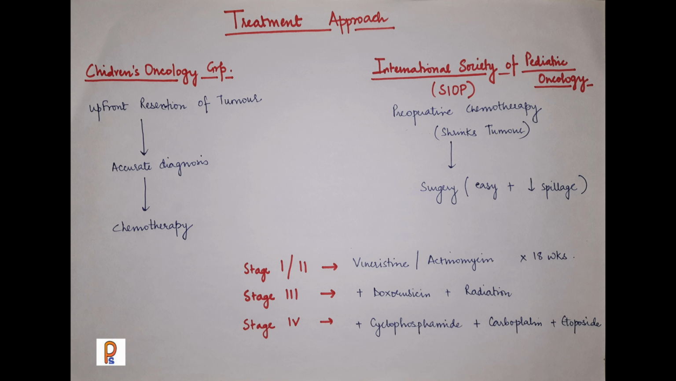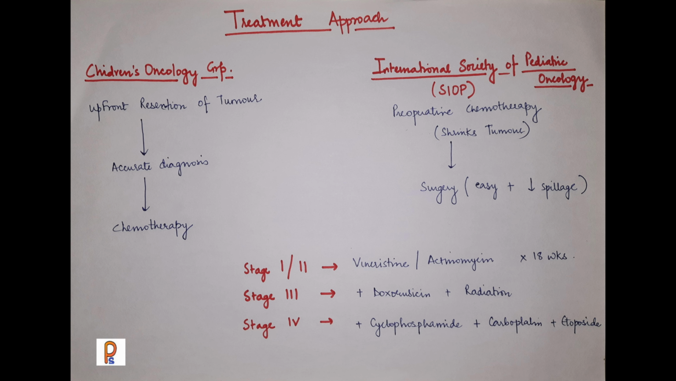Till now we saw that there is a child which is presenting with the asymptomatic abdominal mass. We considered Wilms tumor and other DDs. Then we went for the evaluation. On evaluation, we found it was Wilms tumor. Now, how we will treat the child with the Wilms tumor? So, when we have to treat the child with the Wilms tumor, there are two approaches.